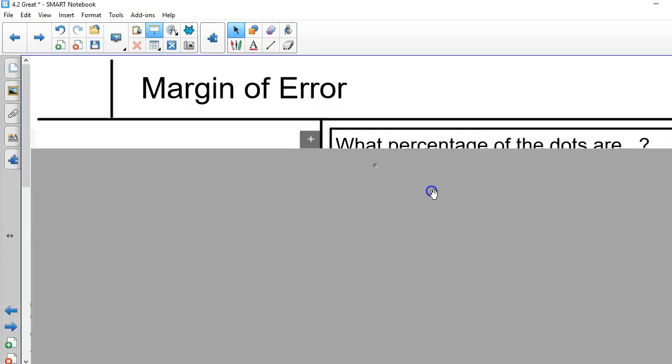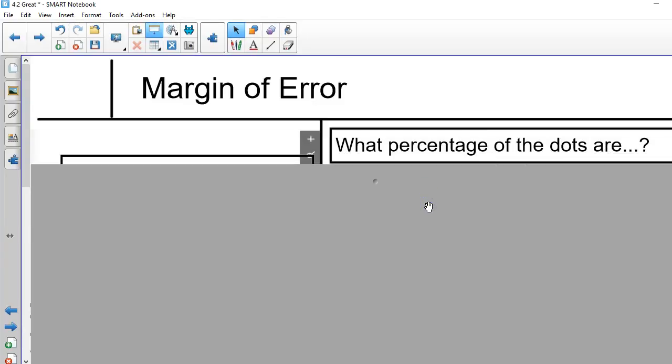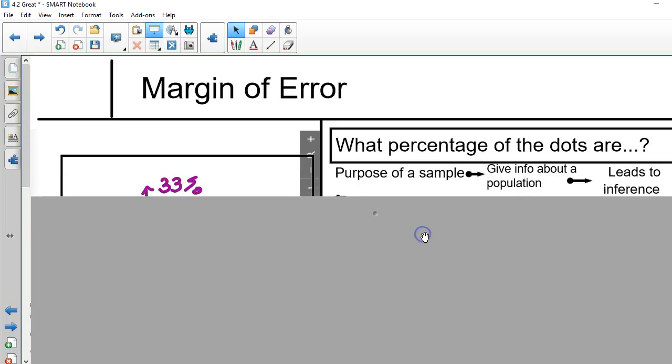I know that it's been a couple days, but I talked about the question of interest that we did with the activity. Now, I know not everyone got to do the activity, but I asked my colleagues to help me gather some more data just because we didn't have time to waste in class. So what we did is we had a big bucket with a population in it. We took out a sample of 20 right here. The purpose of that sample was to give us information about the population. The information we needed was what percentage of the dots are purple. We then plotted it, and we were going to draw some conclusions.